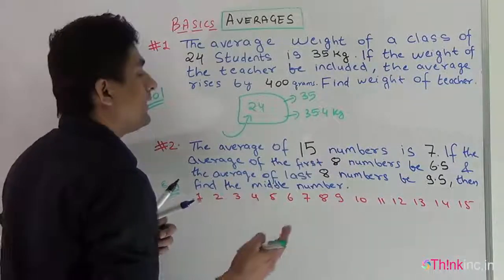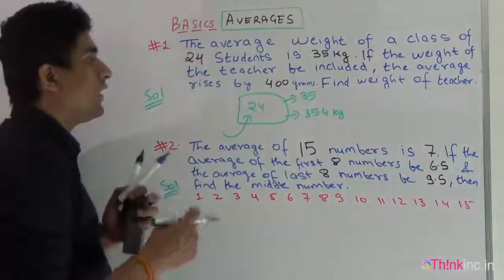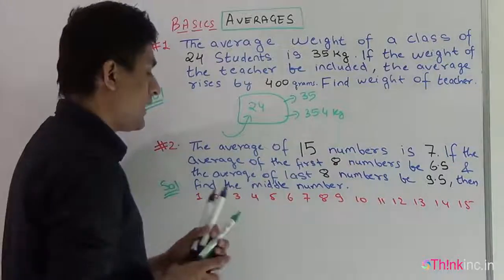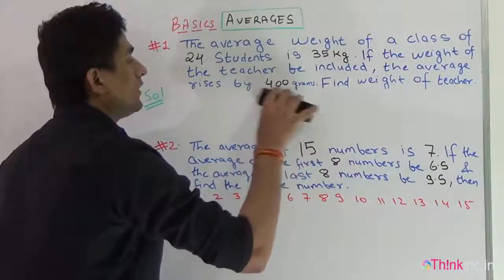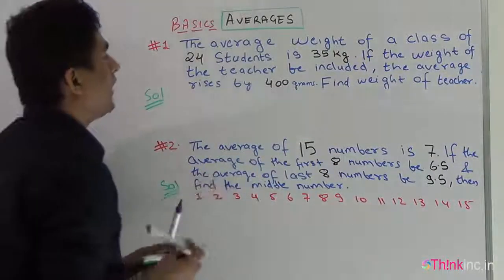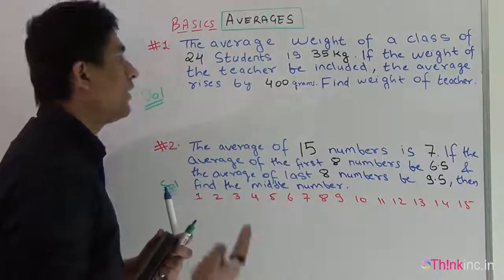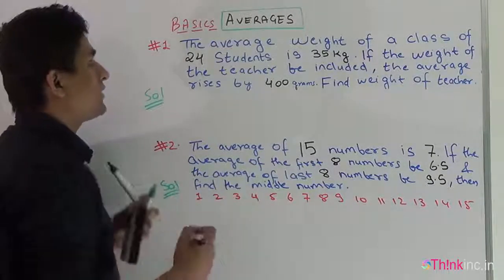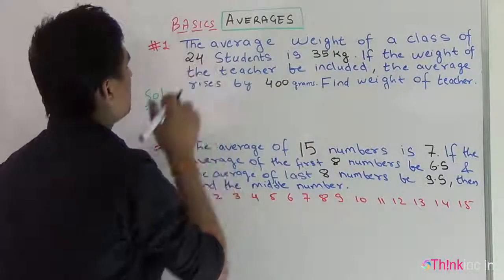Okay, we have to find the weight of the teacher. I think this question is clear to you. Now I'll frame a simple equation and solve this question with the basic formula we have just studied. According to the basic formula, we find the average by the sum of all the observations divided by the total number of observations. Here the average is 35 kg and the total number of observations is 24.